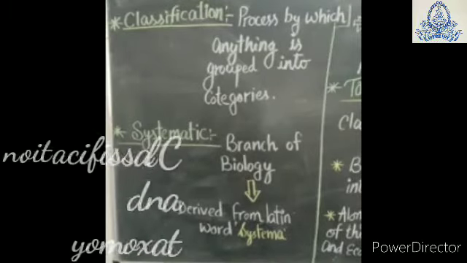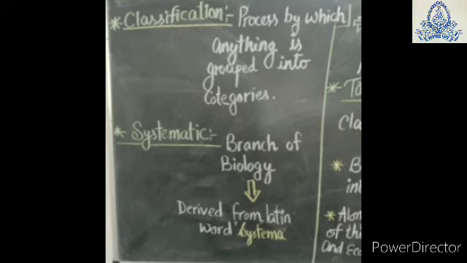Classification. What do you mean by classification? It is a process by which anything is grouped into convenient categories based on some easily observable characteristics. It means we can divide organisms on the basis of their characteristics into convenient categories. Classification makes the study of organisms convenient for us.